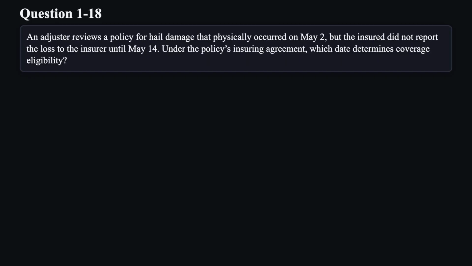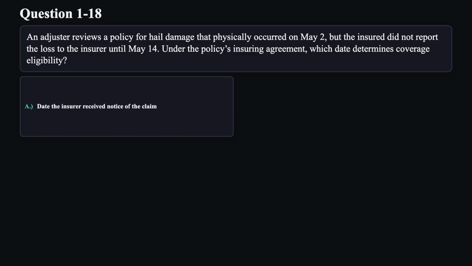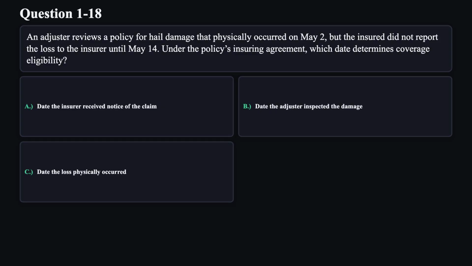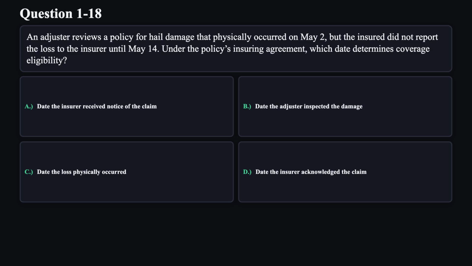Question 18. An adjuster reviews a policy for hail damage that physically occurred on May 2nd, but the insured did not report the loss to the insurer until May 14th. Under the policy's insuring agreement, which date determines coverage eligibility? A. Date the insurer received notice of the claim. B. Date the adjuster inspected the damage. C. Date the loss physically occurred. D. Date the insurer acknowledged the claim.